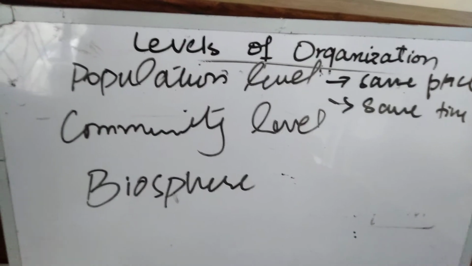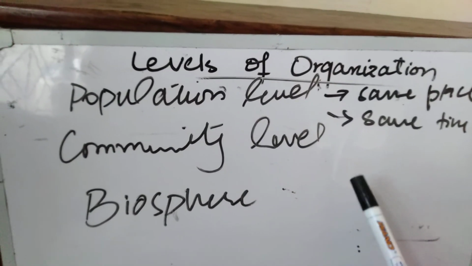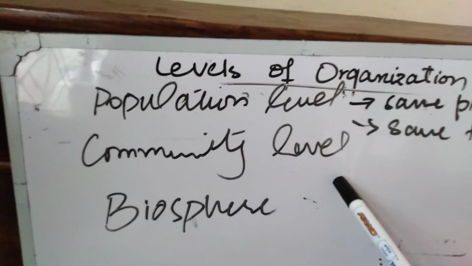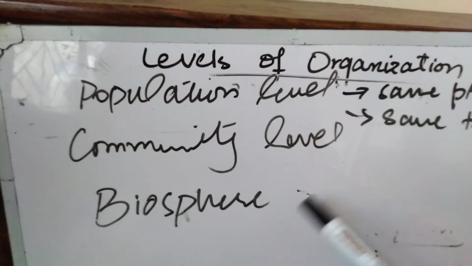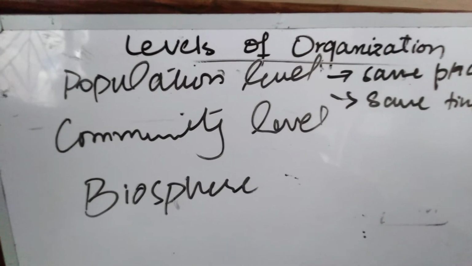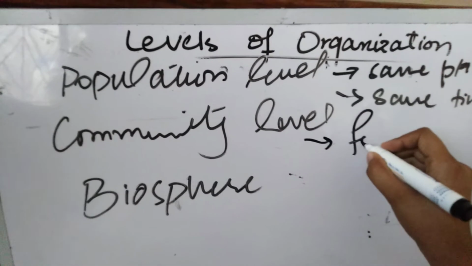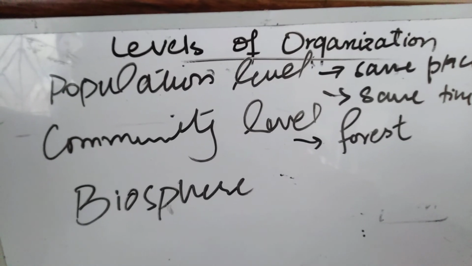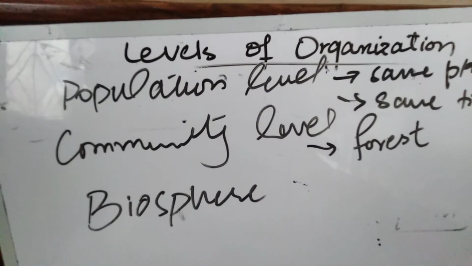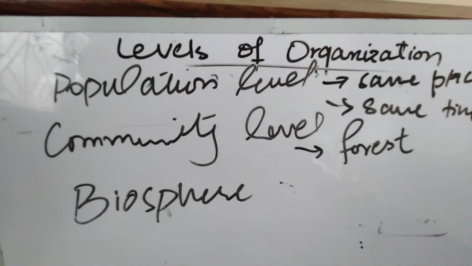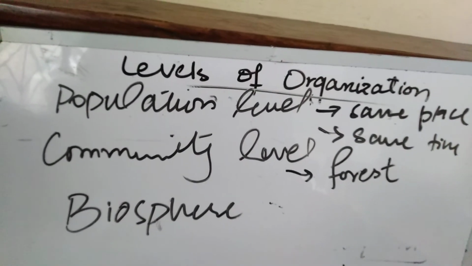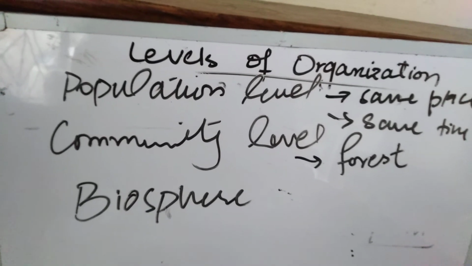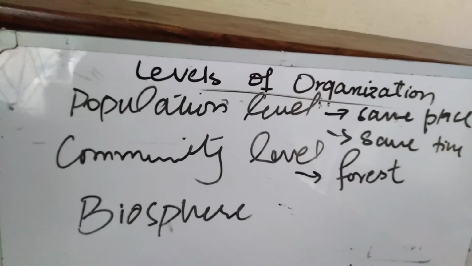After this, we will move towards the community level. Community is actually an assemblage of different populations. When many populations combine together, they form a community. A forest can be considered as a community. Forest is an example of community. It includes different plant species like oak tree, ash tree, grasses, bushes, and different species of microorganisms and fungi, and different animal species. All make up a community.